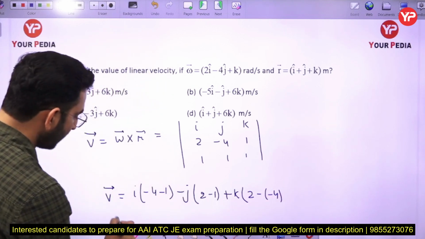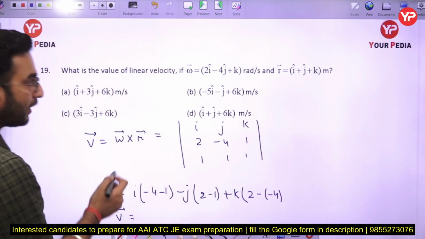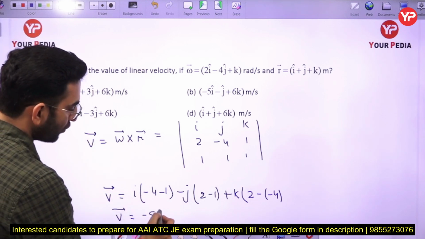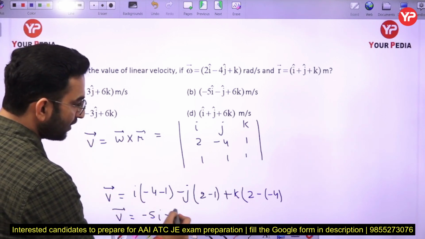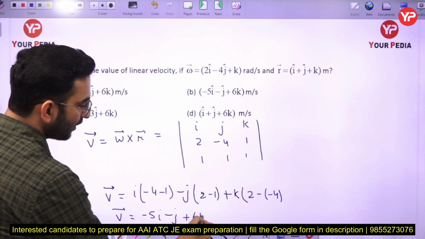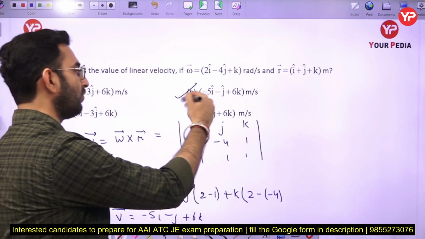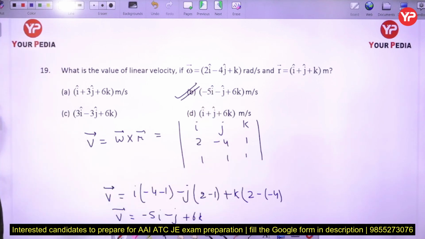So I can say the velocity vector will be minus 5i minus j plus 6k cap here. So which option is correct here? Option number B is the correct expression of the velocity vector in this case. Again, the question is very simple. Now the next part.